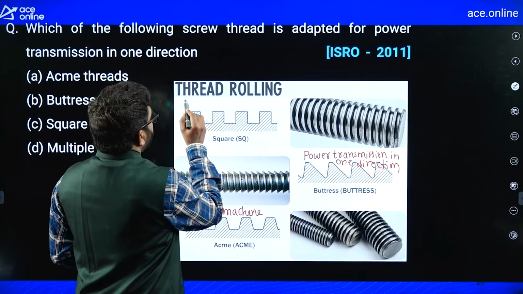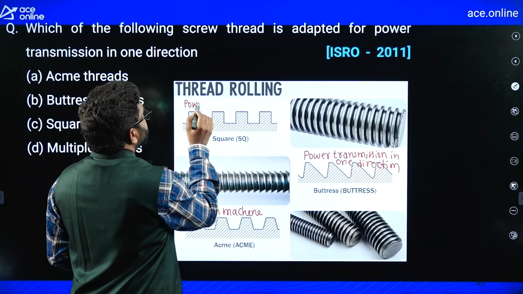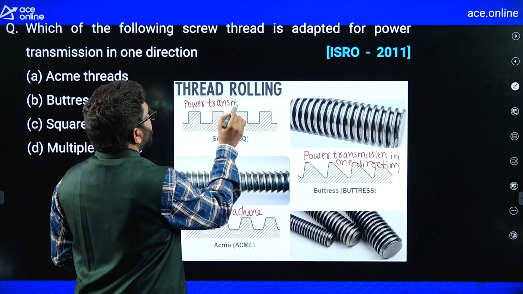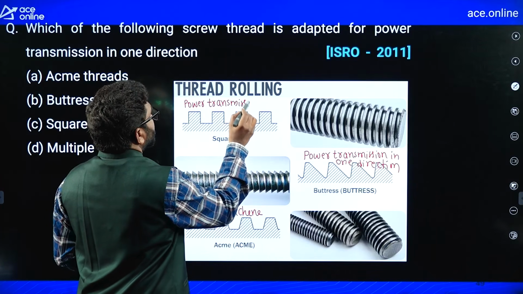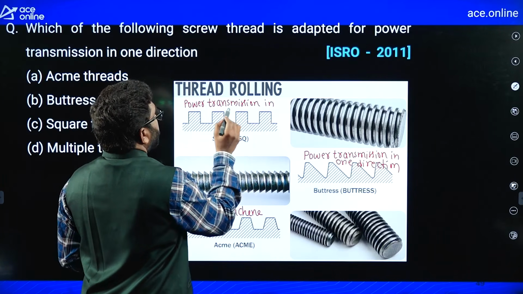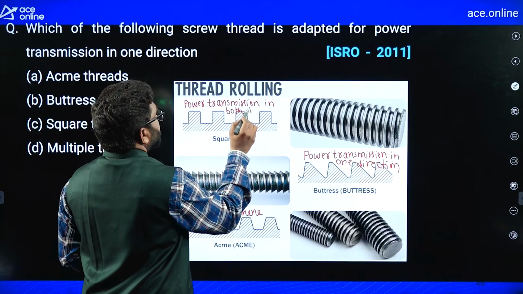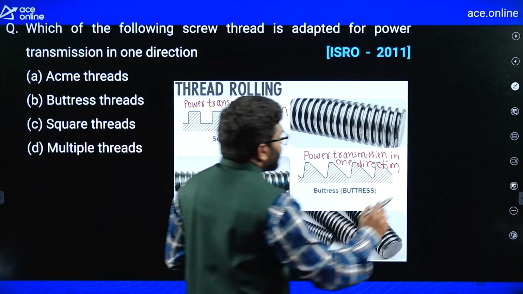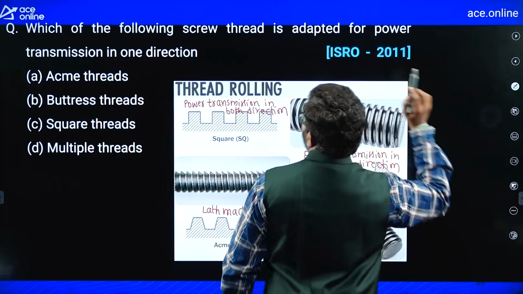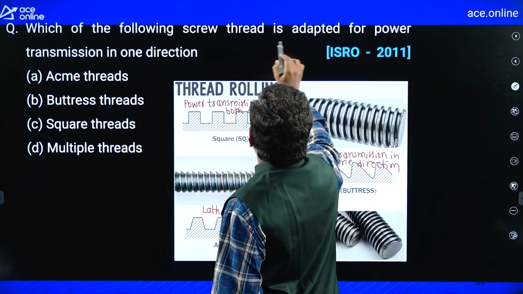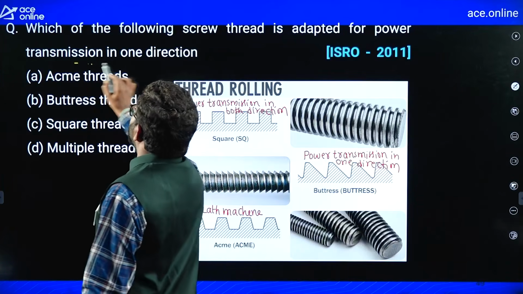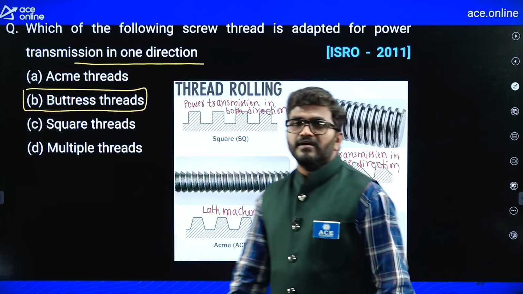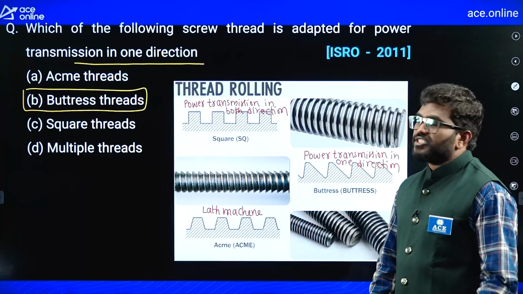Square threads are used for power transmission in both directions. So you can see here, listen carefully. What is adapted for power transmission in one direction is buttress threads. So B is the most appropriate answer for this question.